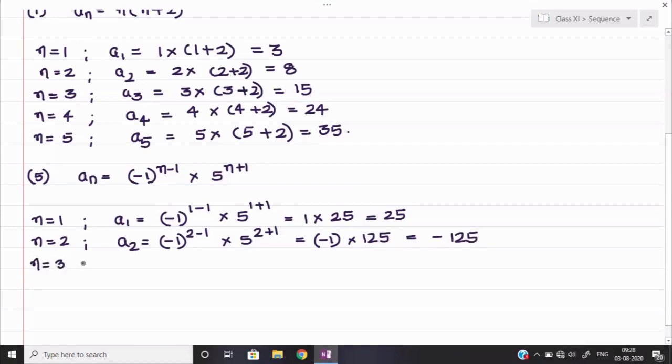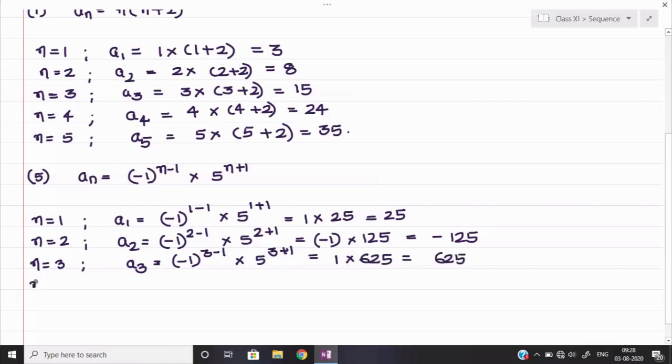Here the work is a little lengthier because we have to find out each and every time all the 5 values. So a3 is minus 1 to the power 3 minus 1 into 5 to the power 3 plus 1, is equal to minus 1 to the power 2, that will become 1, into 5 to the power 3 plus 1, that is 5 to the power 4, and I think it will become 625. So this will be plus 625.